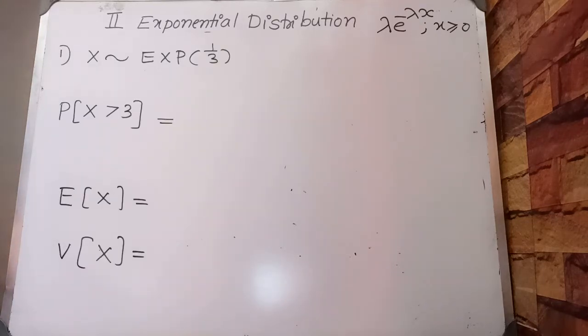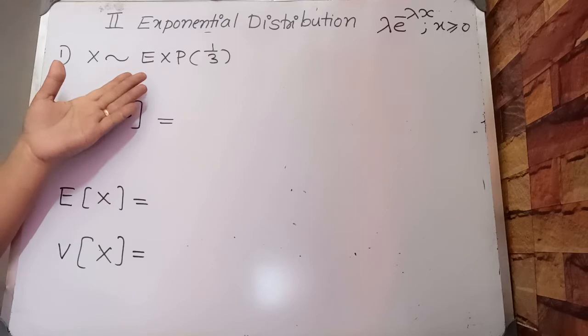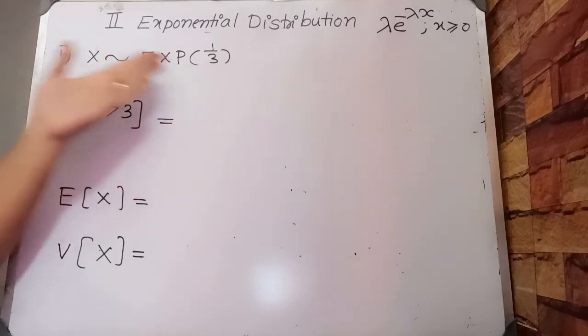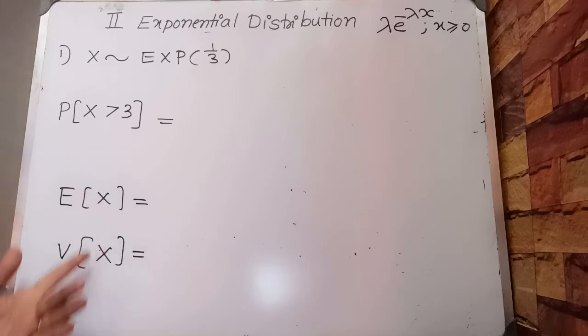Now we will do some problems related to exponential distribution. Let x be a random variable following exponential distribution with parameter 1 by 3. Find probability x greater than 3, mean of x and variance of x.